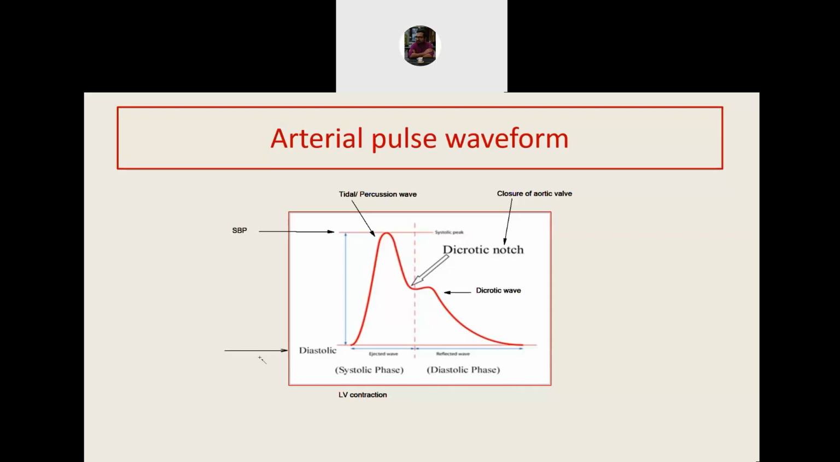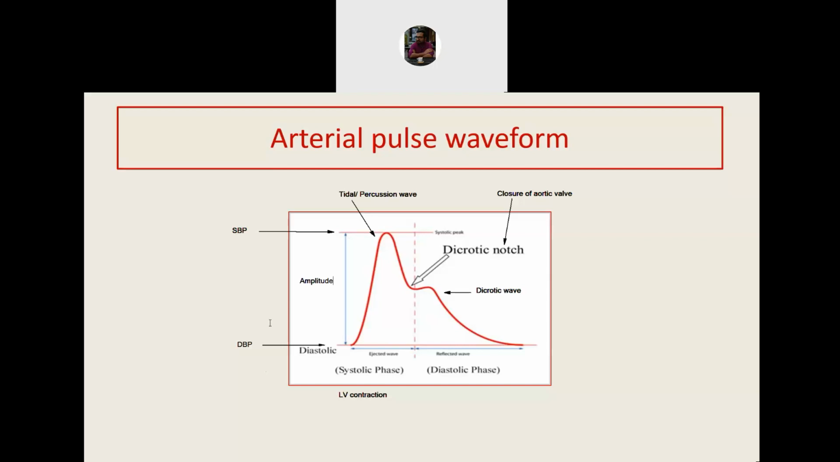Similarly, we also get a baseline, which is basically the lowest pressure. This lowest pressure is recorded during diastole, and the lowest pressure recorded during diastole is known as diastolic blood pressure. So the highest pressure during systole is called systolic blood pressure, and the lowest pressure during diastole is called diastolic blood pressure. You can see that the height of the wave, which is represented here by this line, this height is basically the amplitude